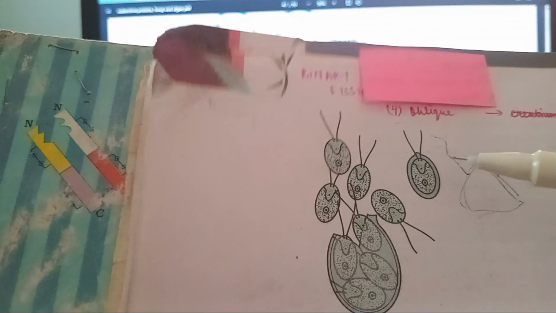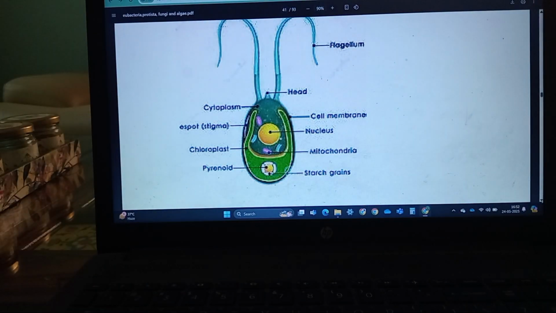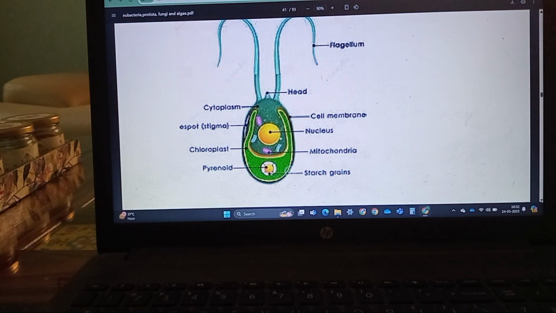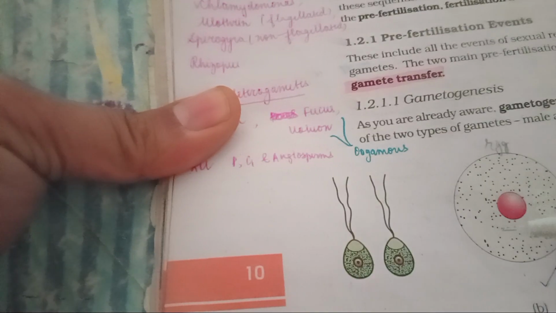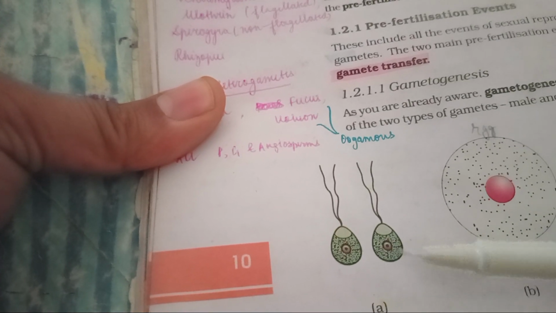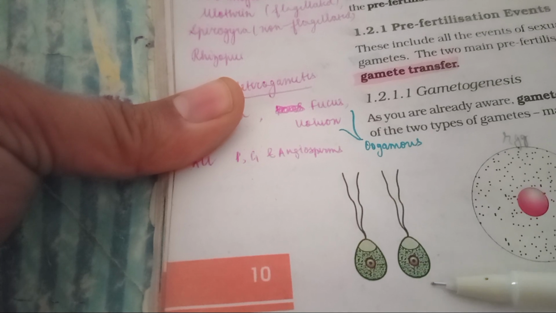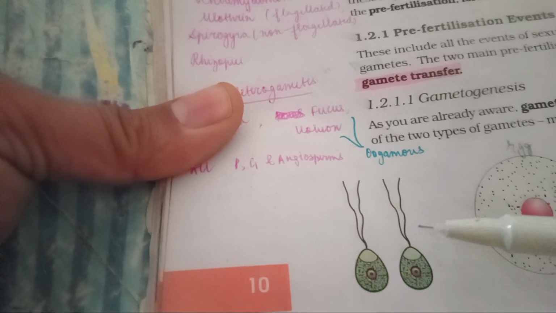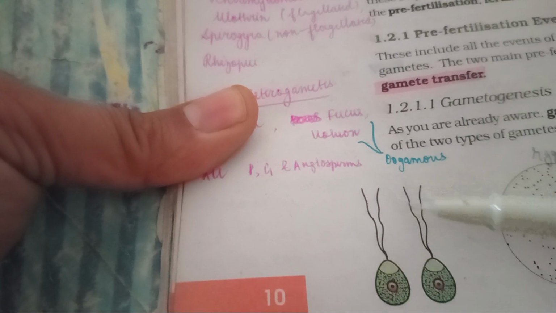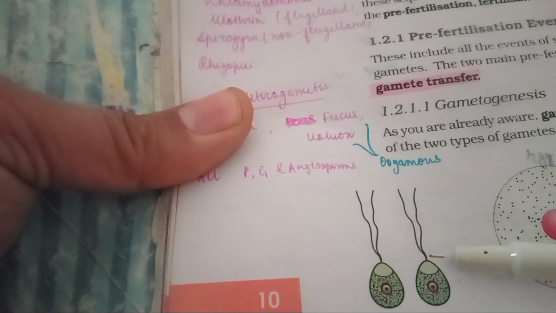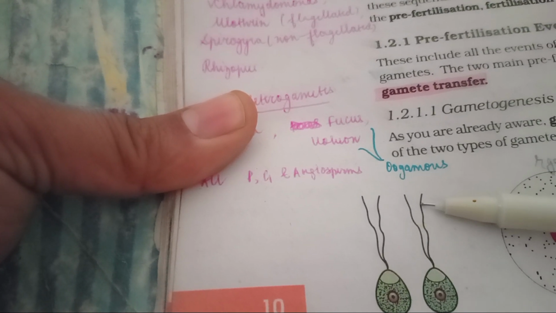If we see the sexual reproduction of the Chlamydomonas, then they produce gametes. The gametes are isogamous, that is, both appear the same in size, and both are motile with two flagella attached at the apex.